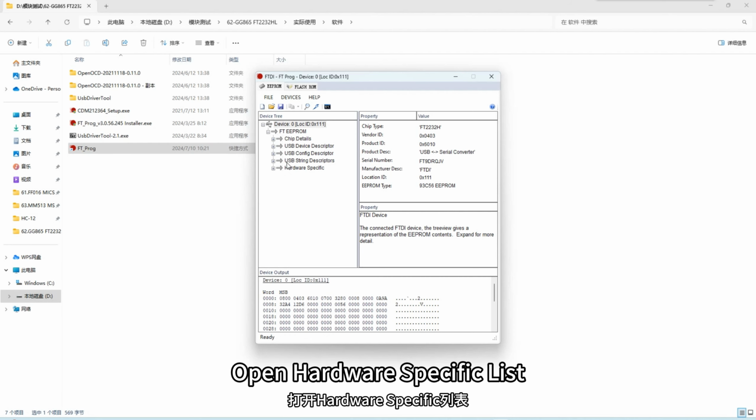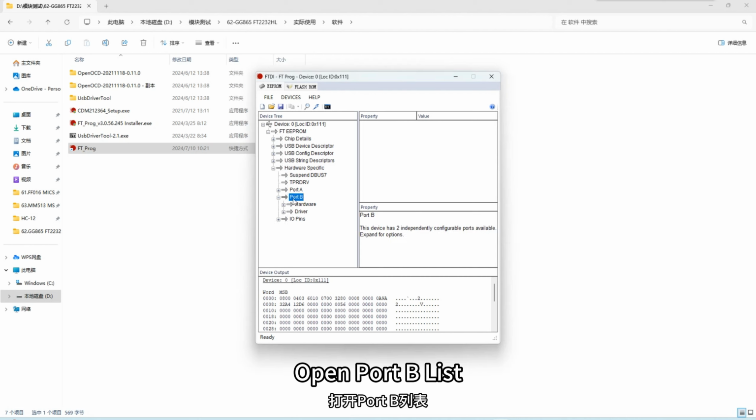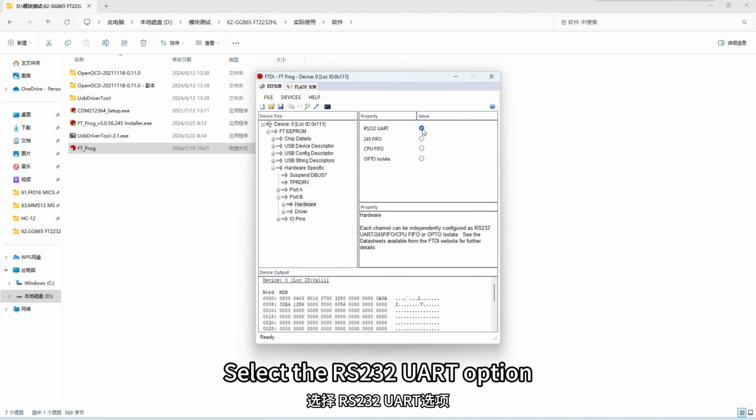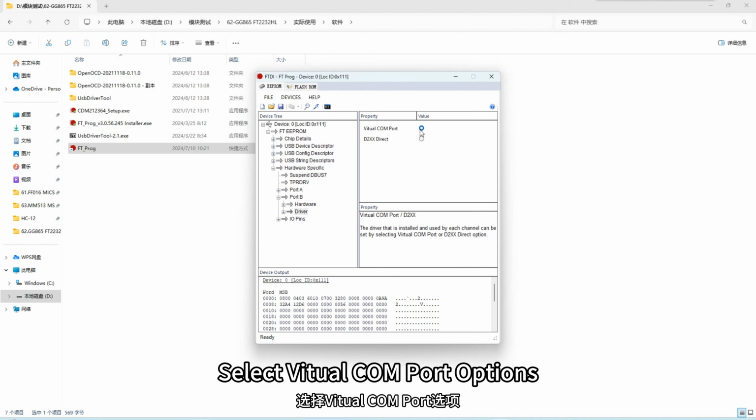Open hardware specific list. Open port B list. Open the hardware menu. Select the RS-232 UART option. Open the driver menu again. Select virtual COM port options.